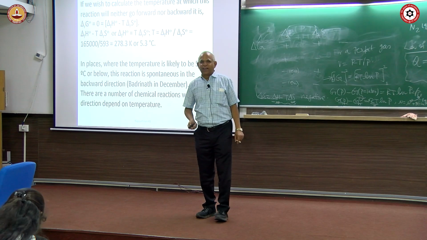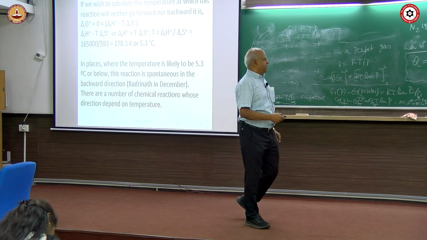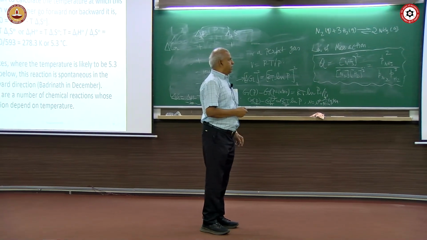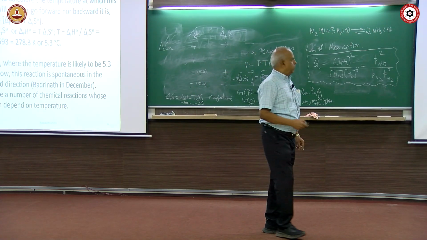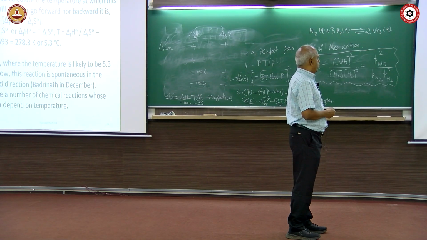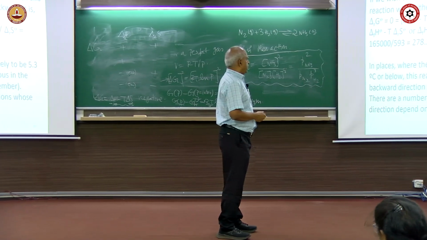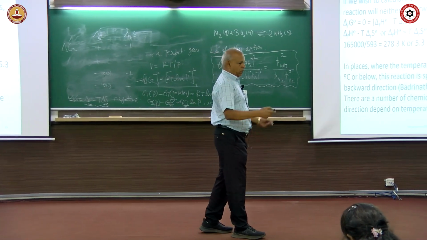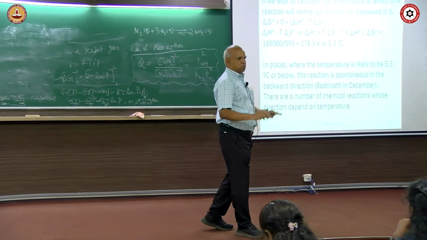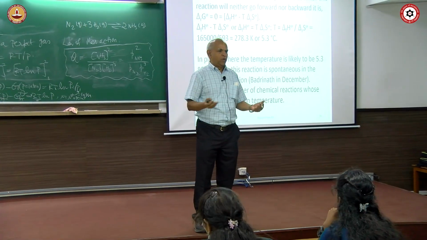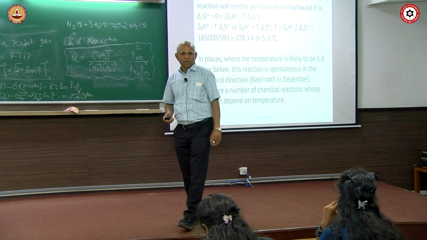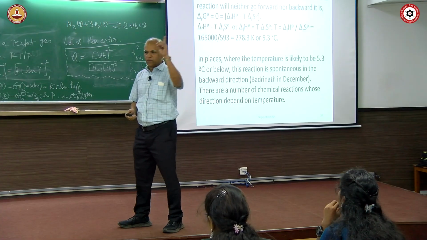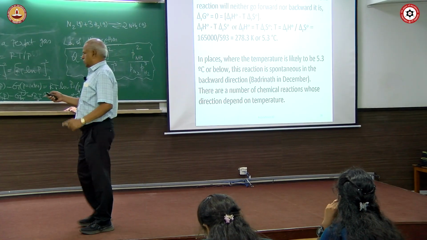Okay. So, in the previous reaction, you can actually identify the temperature at which this reaction will be in equilibrium by plugging in delta G equal to 0. You calculate, you find that at 5.3 degrees centigrade, if you mix these 2 salts, no heat will come out, no heat will be absorbed. So, that temperature is known as sealing temperature. First class we told you about sealing temperature, right? So, that is sealing temperature.